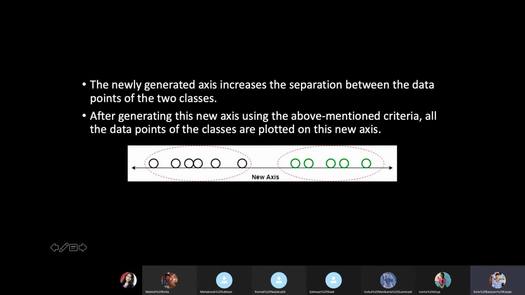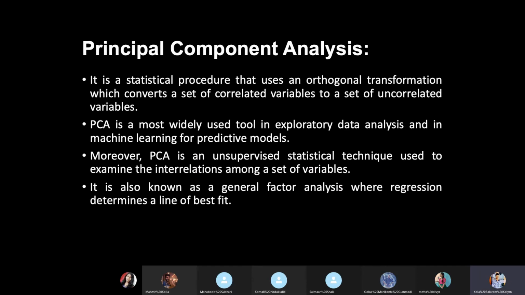So this is our newly generated axis, which you can treat like a regression line. For our convenience, I'm saying it as a regression line, but there will be no further classification. There are some coordinates for this point. It is nothing but classifying into two different sets of factors. So a factor is having two classes. This is how a classification can be done.